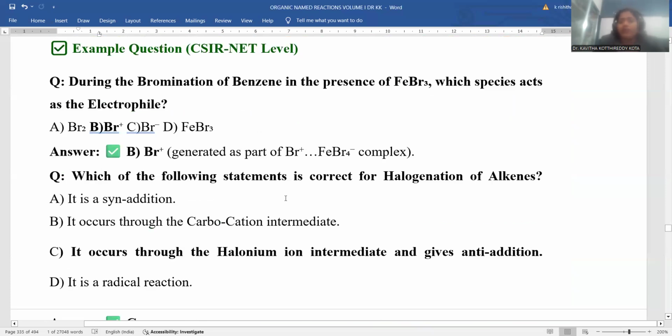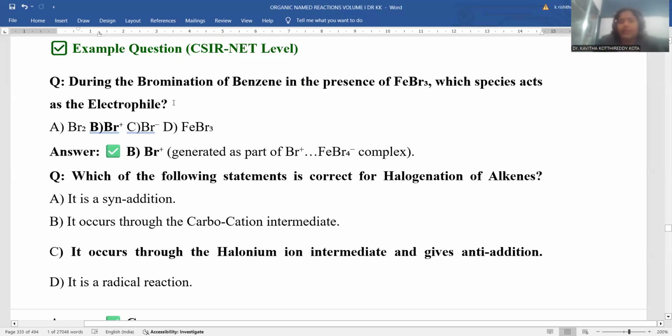The concepts discussed as of now, if you want to observe them from a competitive examination perspective, there is a certain questionnaire provided based on the concepts just discussed. During the bromination of benzene in the presence of ferric bromide, which species acts as an electrophile? Obviously, an electrophile is electron deficient.